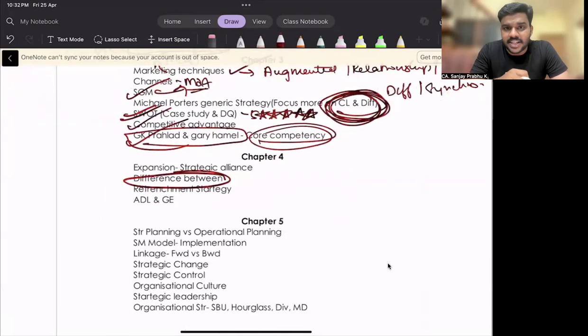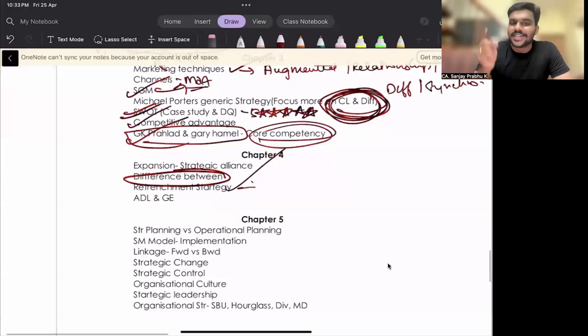Then definitely retrenchment strategy is important. Go through all the 4 questions from retrenchment strategy: what are the danger signals, what are the stages of turnaround strategy, what are the elements of turnaround strategy, and why divestment. Please go through these 4 questions. Only 4 questions are there from retrenchment strategy. Retrenchment strategy was tested in May 24, but there's a possibility it can be tested again.